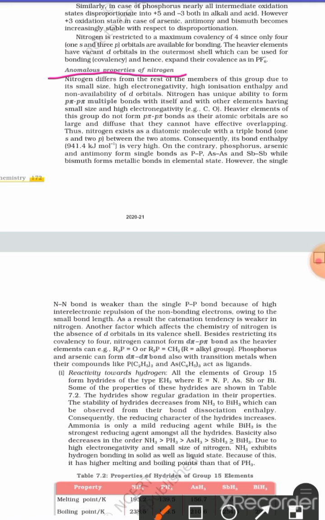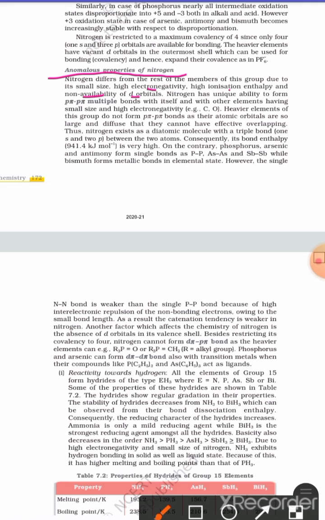About group 15 we have discussed a few general properties like oxidation state, allotropy, and catenation. Now we are going to discuss the next topic, anomalous properties of nitrogen. Nitrogen has an extremely small size, high electronegativity, high ionization enthalpy, and non-availability of d orbitals, which makes it a congener. Congener means different from its own group. So nitrogen does not show all the properties which the rest of the elements show.